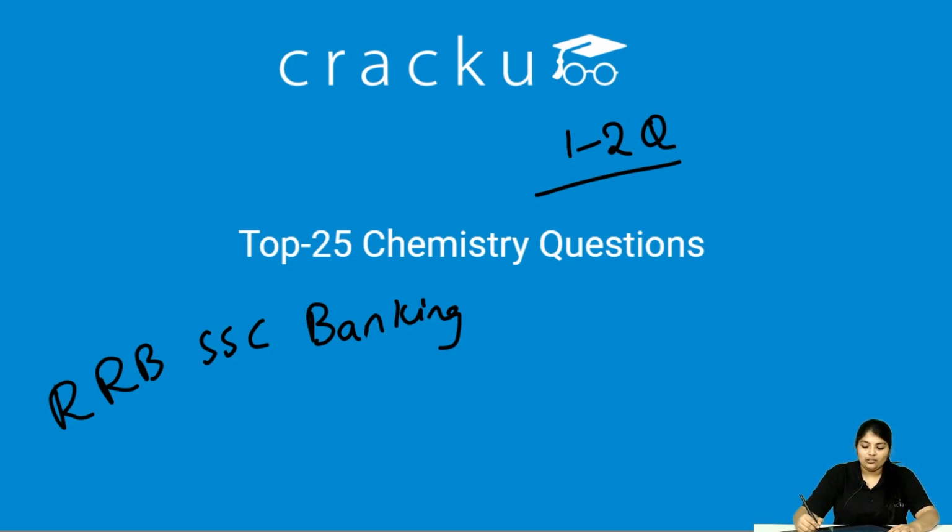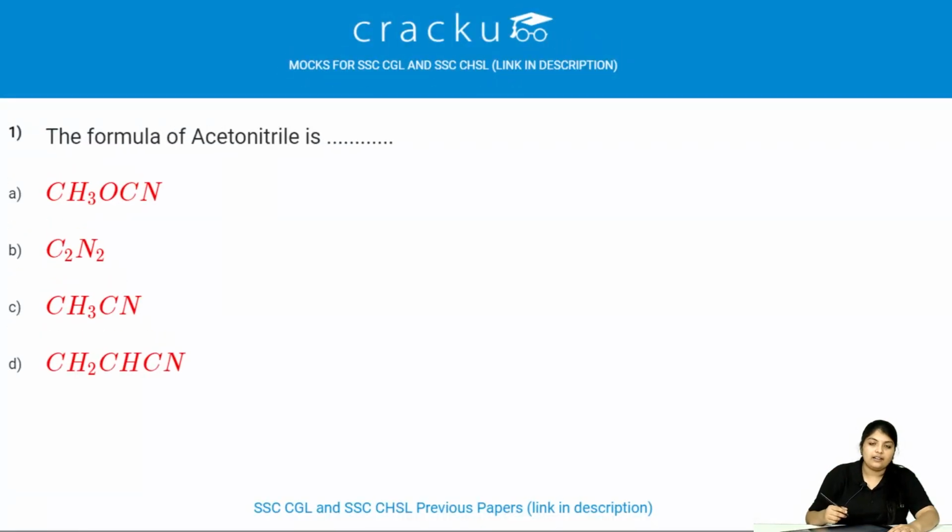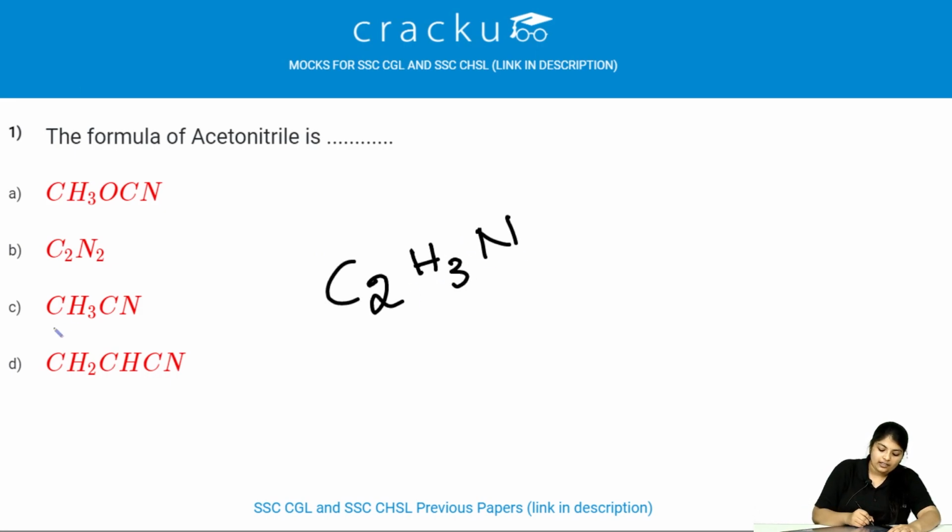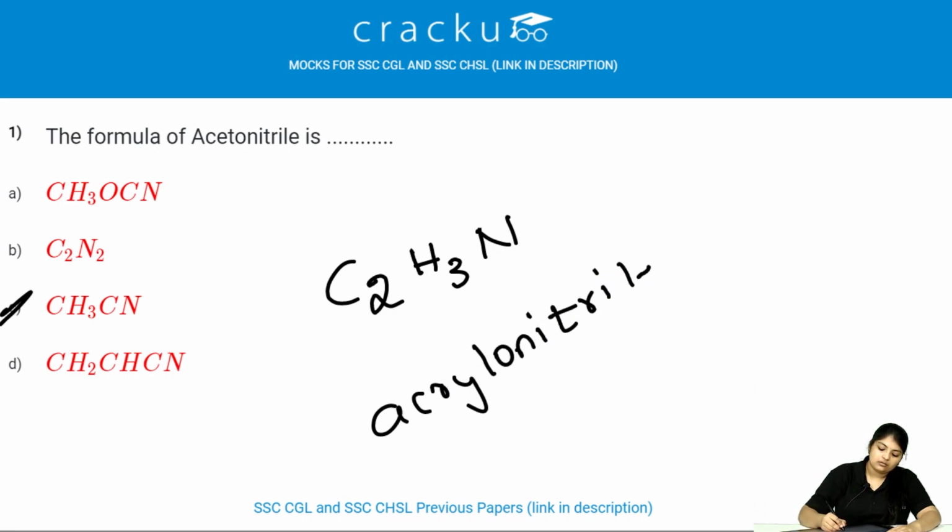Let's get into the video. The formula of acetonitrile is C2H3N, that is CH3CN. Acetonitrile is produced mainly as the byproduct of acrylonitrile manufacture.